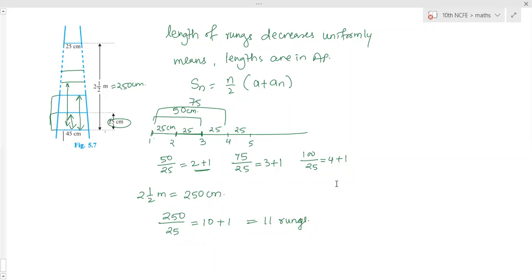Ma'am, is the answer 385? Yes, right. Then 11 rungs you got, n is 11. Substitute in this formula, get the answer. 385 centimeter.